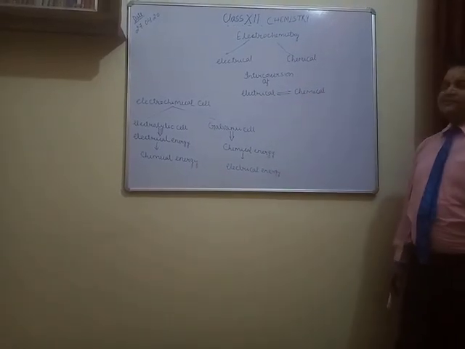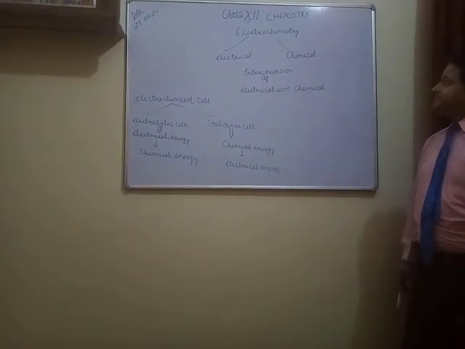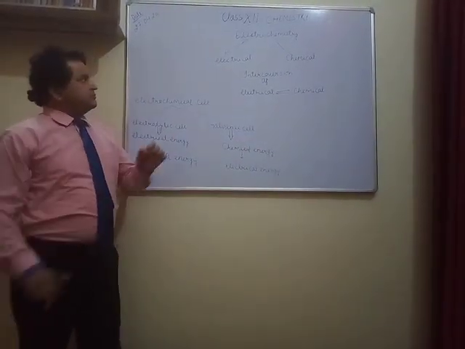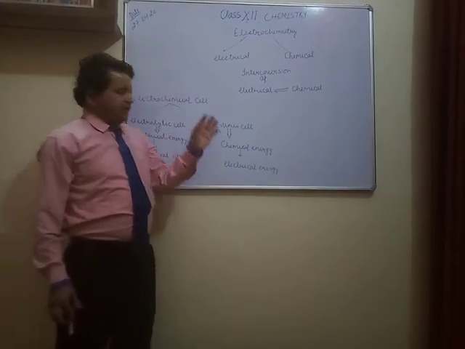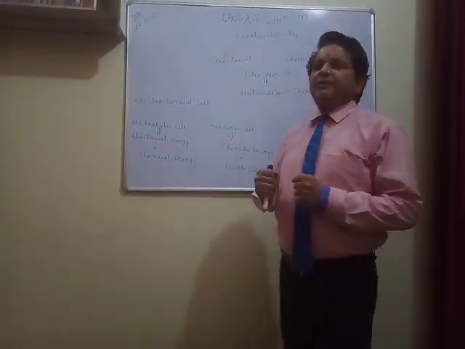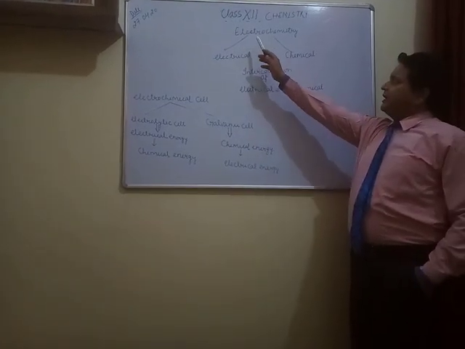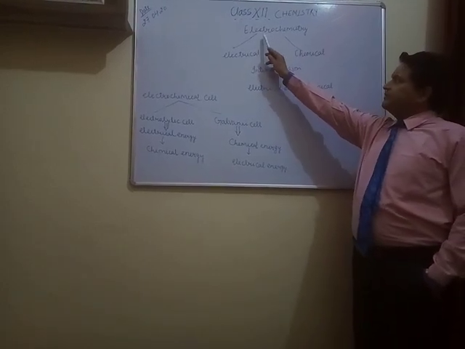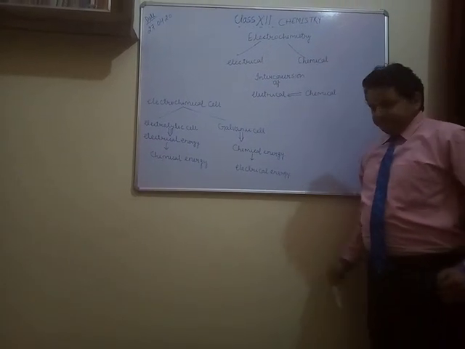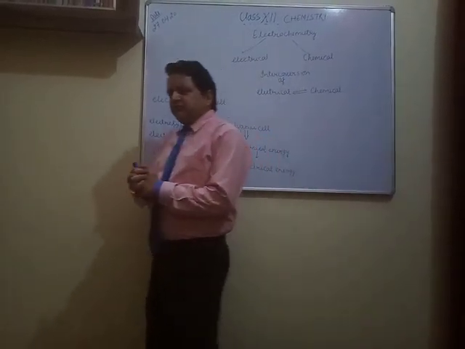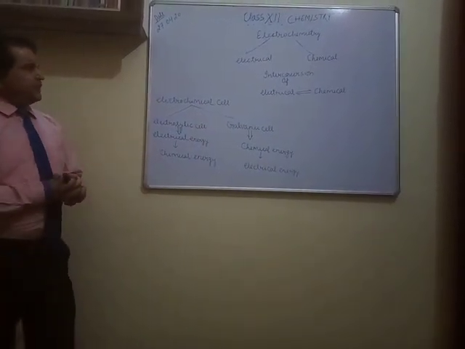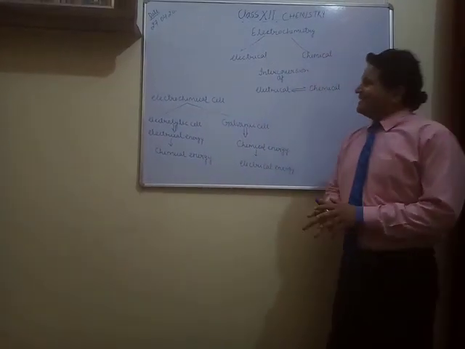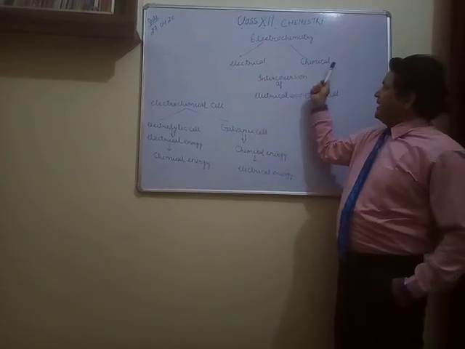Today we are going to discuss a new chapter, Electrochemistry. I generally used to tell you the definition of any particular topic is there in its name itself. Similarly, the name Electrochemistry is made up of two terms, electro and chemistry. Electro means anywhere concerned with electrical energy, and chemistry is concerned with chemical energy. It means it is anywhere concerned with electrical and chemical energy.